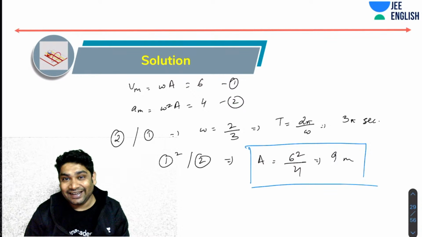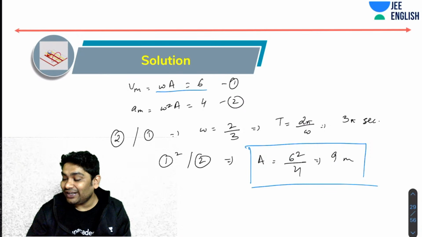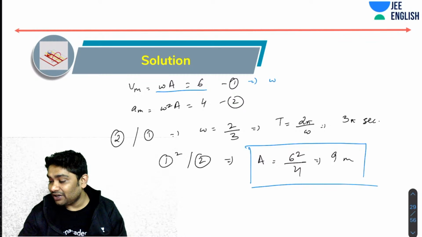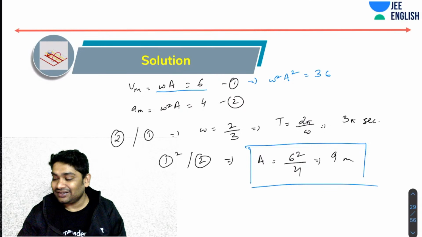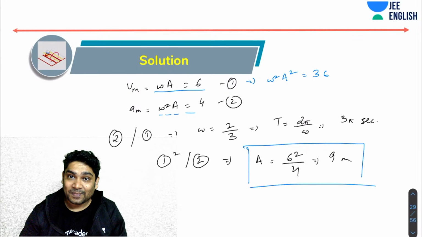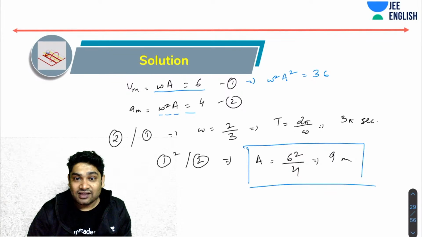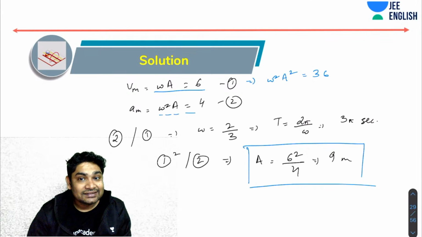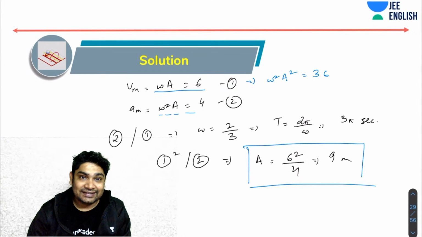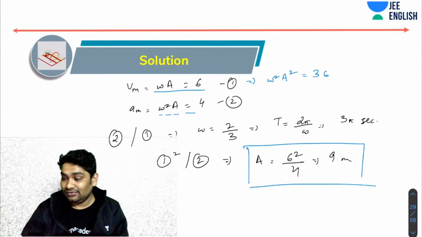No. There is no pi in A. No, Girish, what are you doing? Where did pi come from? Square this. Square this. This will tell you omega square A square equals 36. Now divide with this. Okay, A is 9. 9 meters. Okay, Girish, there is no pi, it is 9 meters. Let me know if you followed that. This is the answer.